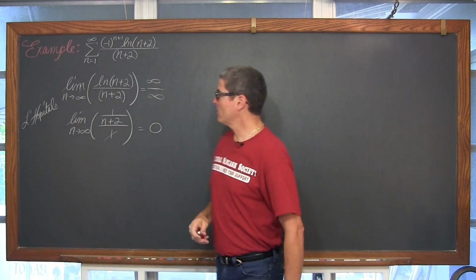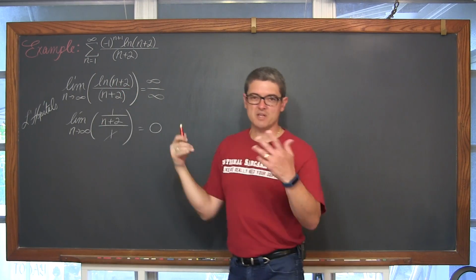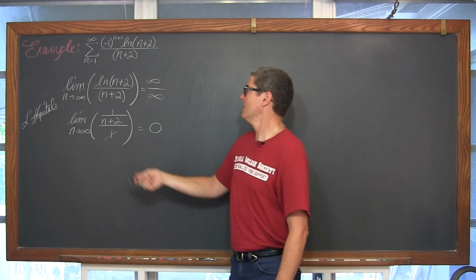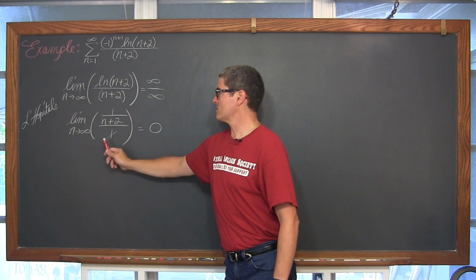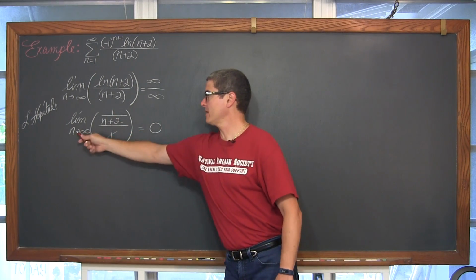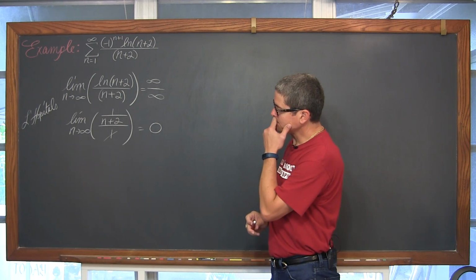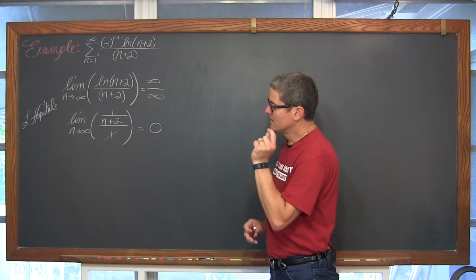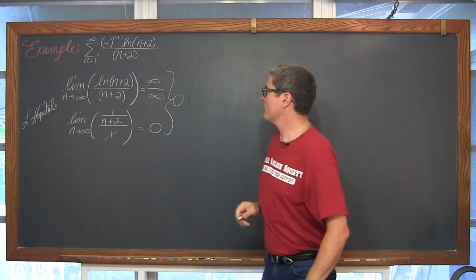Great. So when we take the derivative of the natural log, that's going to be, of course, u prime over u. And if you're taking the derivative with respect to n anyway, that's going to be 1 over n plus 2. Same thing here. The derivative of a single degree term is simply going to be 1. And now we have 1 over n plus 2, letting n go to infinity. We get 0. So we've passed the first condition.